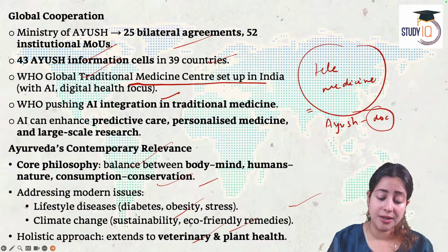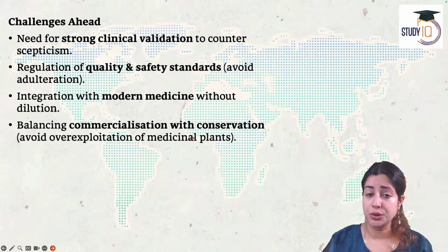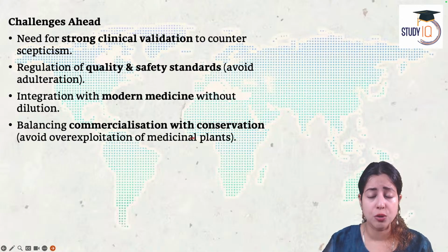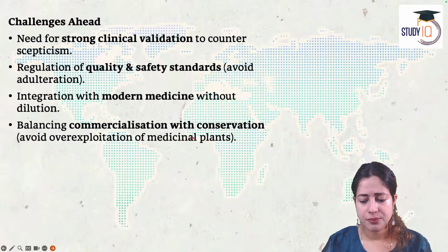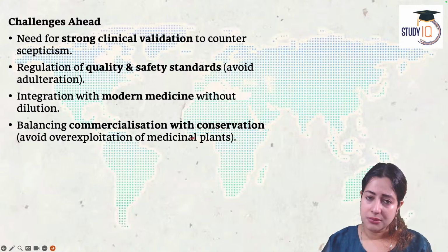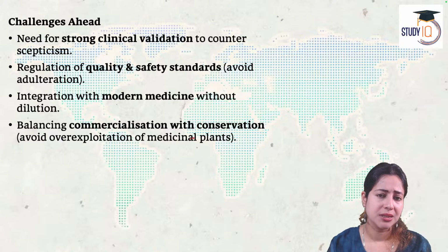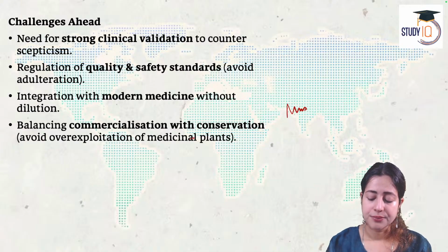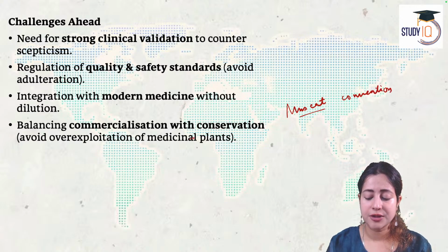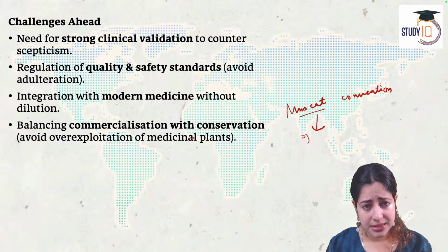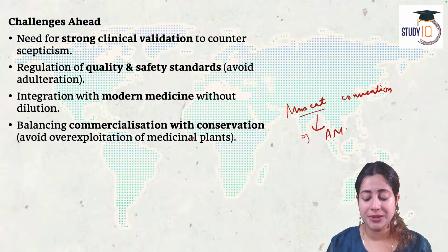No wonder for the Indian government, it could be a massive way to earn more money, to bring India's traditional medicine to the global stage. Apart from that, also preventing abuse of medicines. Today, if you know, there was a summit that was held in 2021. It was one of its own kind of summit. It was held in Muscat. I don't know if you've heard about it before. It's called the Muscat Convention. Under the Muscat Convention, for the first time, various leaders of various countries discussed the rising antimicrobial resistance.